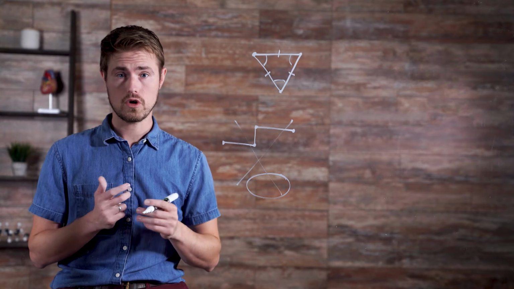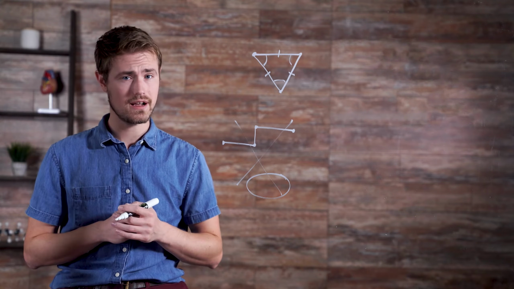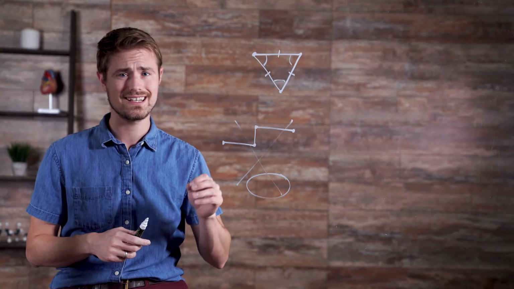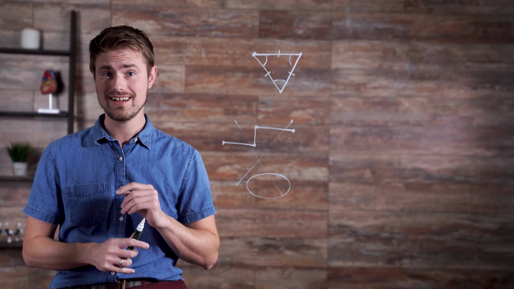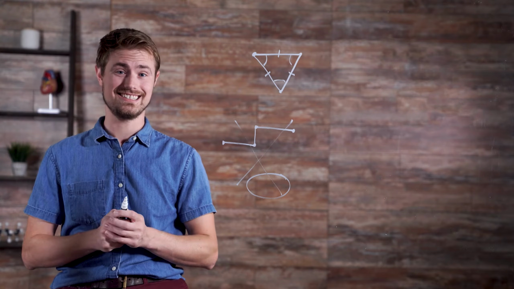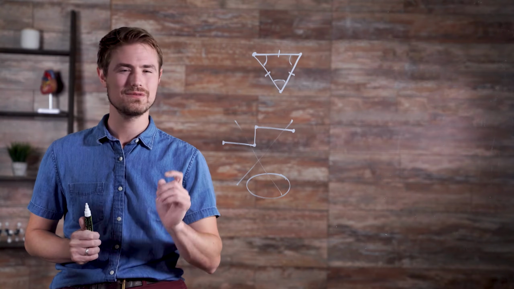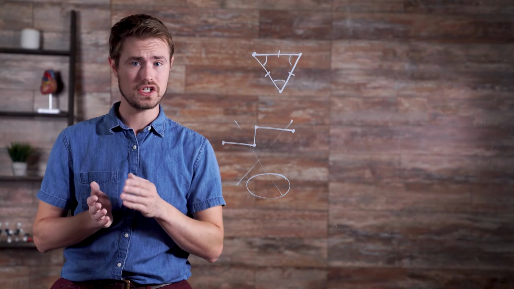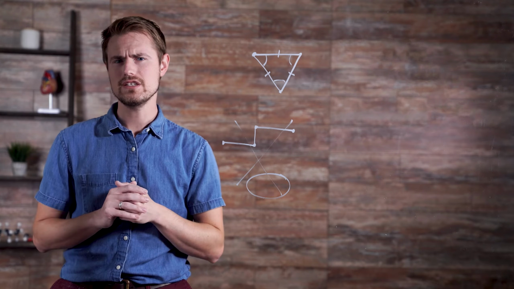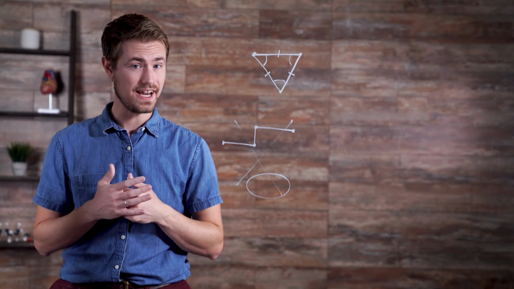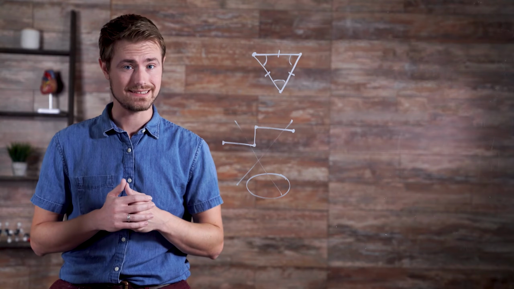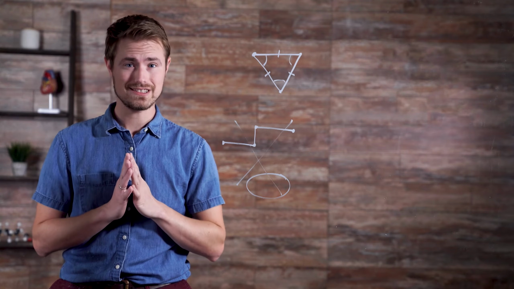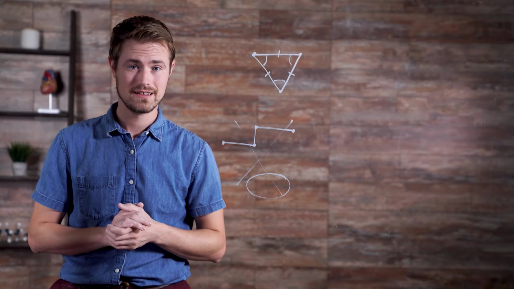Some common polygons are quadrilaterals, which have 4 sides, pentagons, which have 5 sides, hexagons, 6 sides, heptagons, 7 sides, octagons, 8 sides, nonagons, 9 sides, decagons, 10 sides, and dodecagons, which have 12 sides. Though polygons with any number of edges have names, the general n-gon is typically used for all other polygons, where n represents the number of sides. For instance, a 30-sided polygon is called a triacontagon, but it's often simply called a 30-gon.